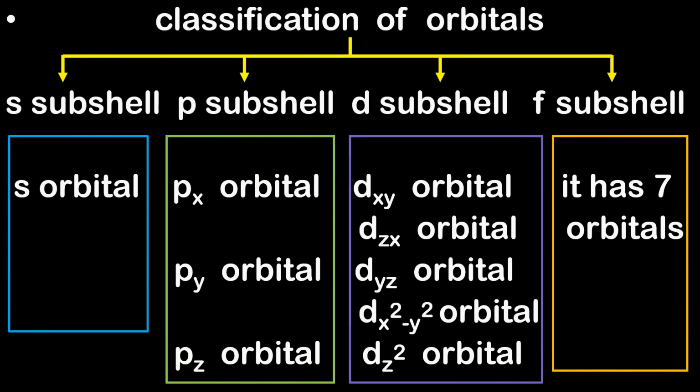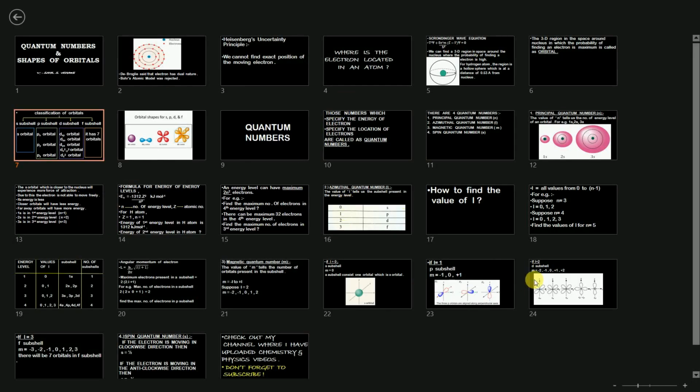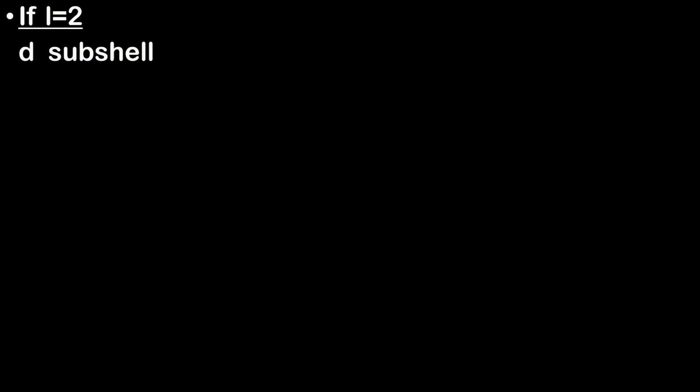Similarly, you might have assumed that the d subshell is going to have 5 orbitals, but we will see how. Suppose your value of L is 2. When L is equal to 2, the first thing that should pop to your mind is the d subshell. L equals 2 corresponds to d subshell.